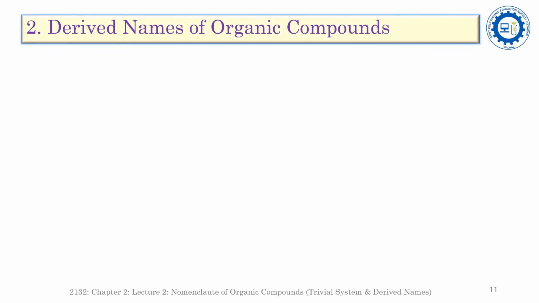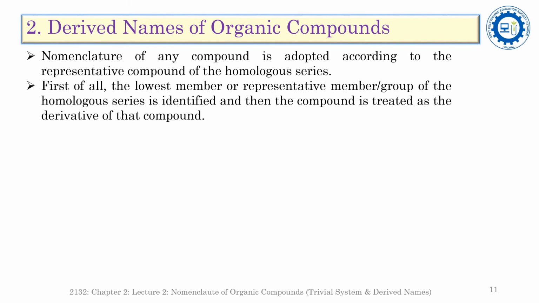Now we will discuss the second system of nomenclature of organic compounds, that is, the derived names for organic compounds. In this system, the name of any compound is adopted according to the representative compound of the homologous series. The same concept is used in the trivial system of nomenclature. But what is the difference between using the homologous series in the trivial system and in the derived names?